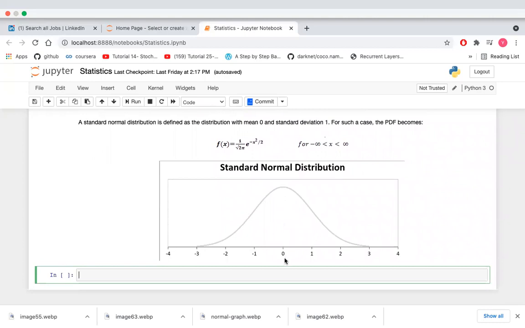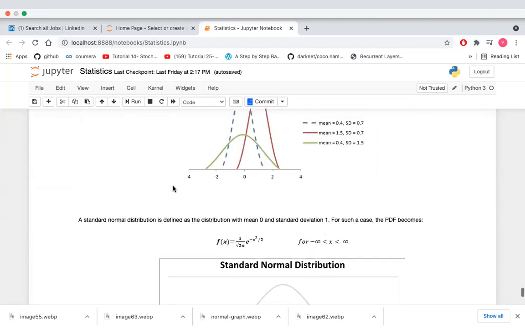Here you have mean equal to 0 and standard deviation equal to 1 sigma, 2 sigma, 3 sigma. We will understand the standard normal distribution in a different class because it is used in the probabilistic approach and mostly used for our calculations.